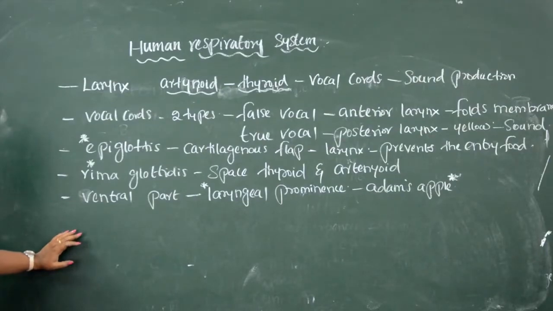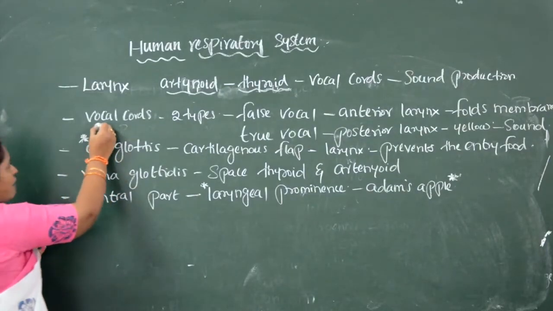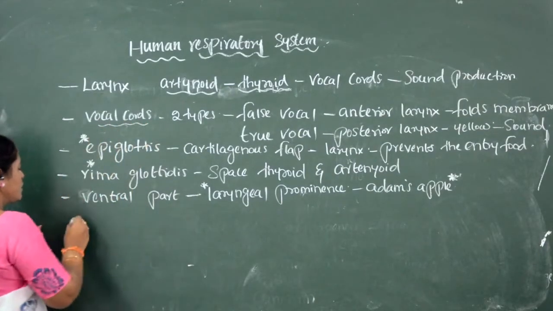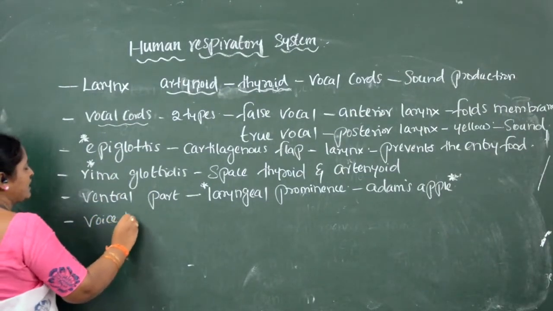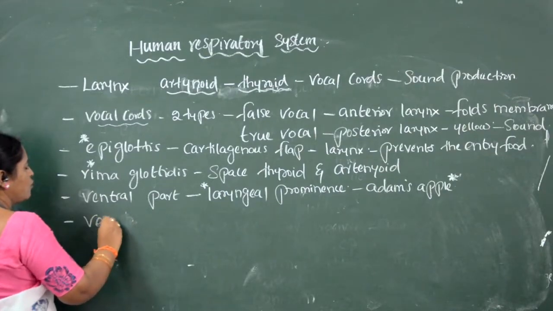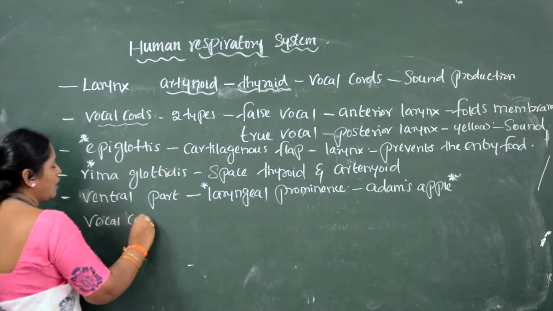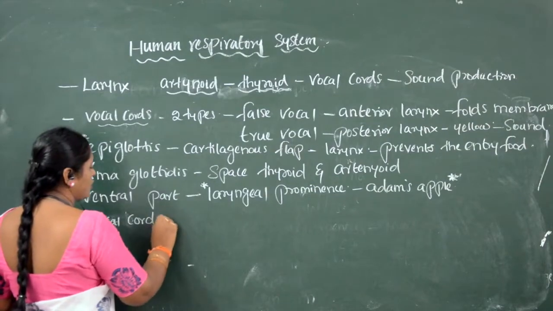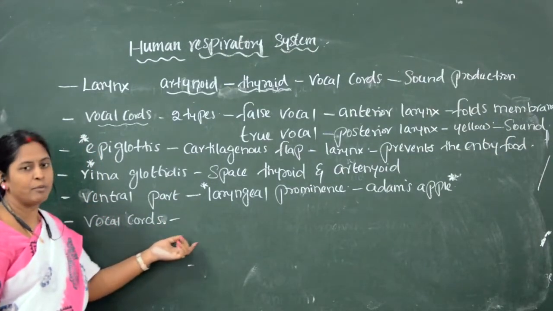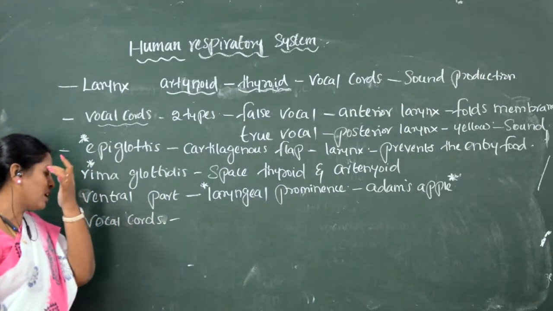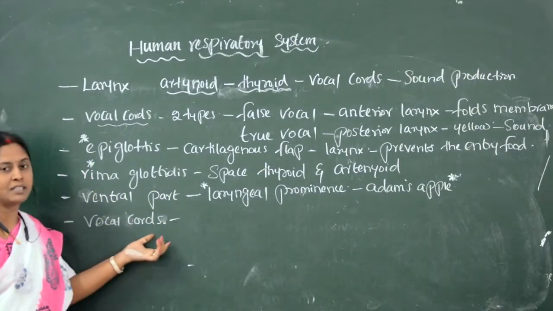But here what we have to see about the larynx is the vocal cords. This we are calling the voice box. There is a lot of difference in the vocal cords between men and women.